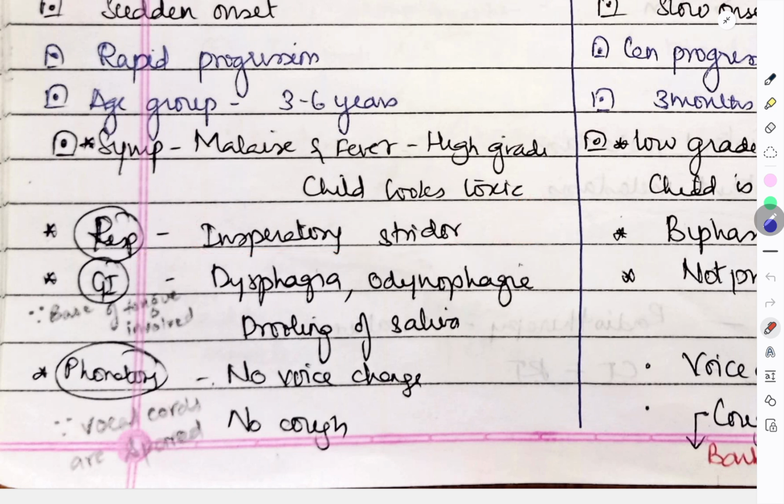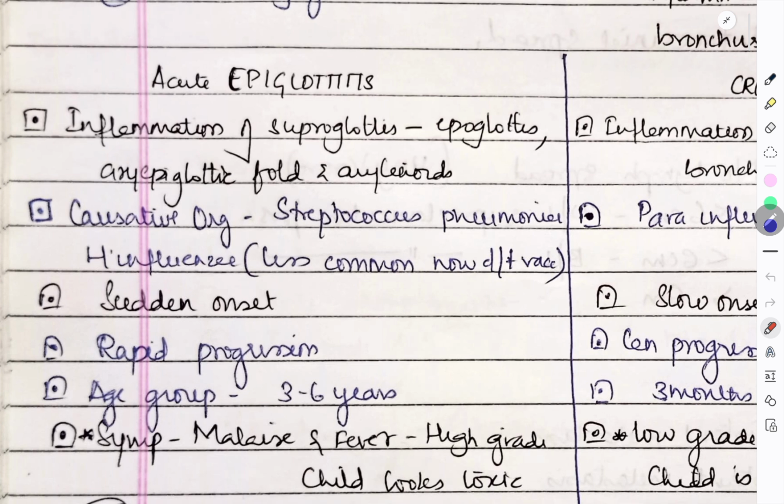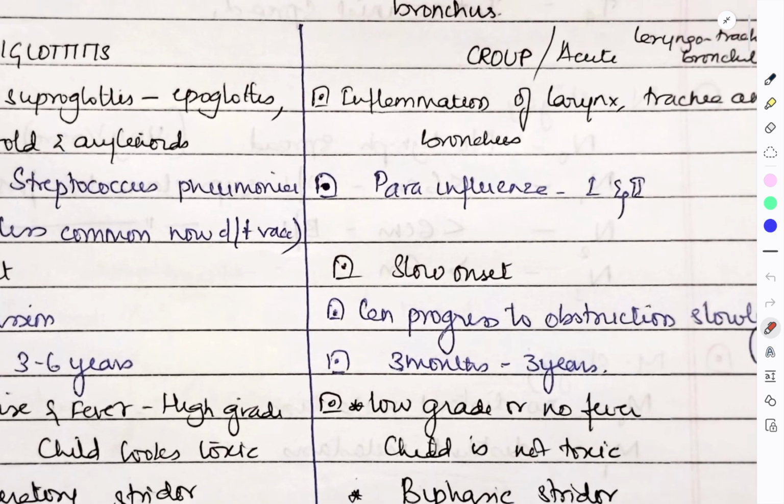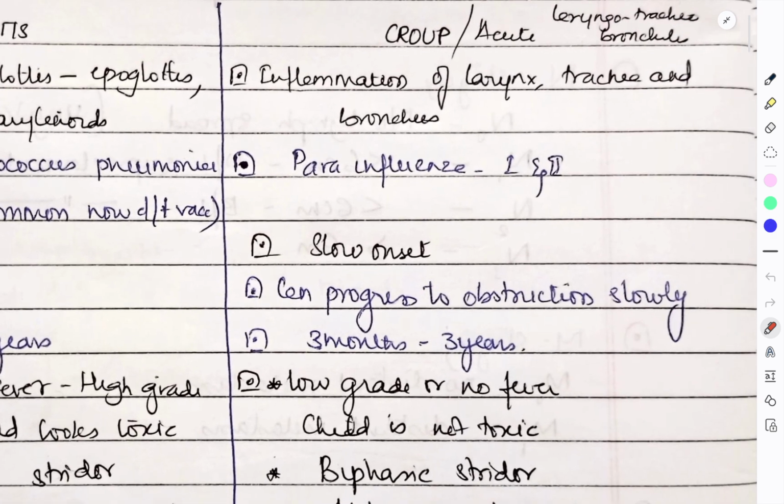In GI, since the epiglottis or supraglottis is involved, and the arytenoid folds are involved, they have dysphagia, odynophagia, that is painful swallowing, and drooling of saliva, since the base of the tongue is also involved. In phonatory symptoms, there is no voice change and no cough because the vocal cord is not involved. So this was about the symptoms of epiglottitis.